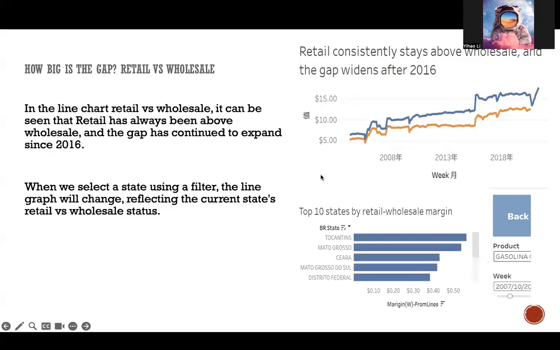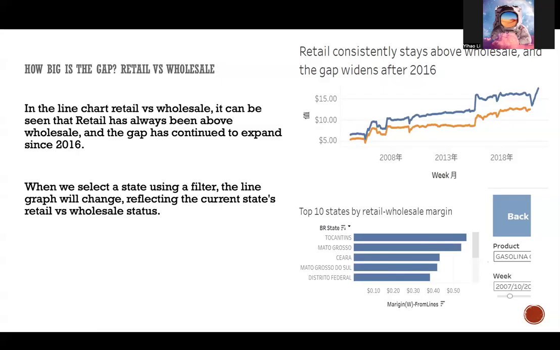For this slide, you can see the two line charts and the bar chart. There are questions like how big is the gap between retail and wholesale, and you can see that retail prices are always above wholesale prices, which makes sense because the retailer must include the transportation cost, operation cost, and the profit margin.